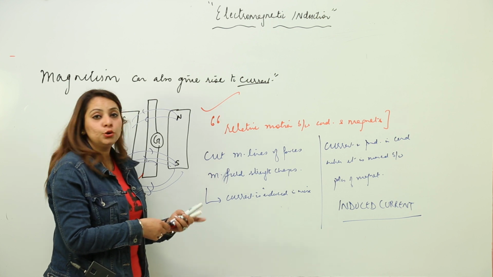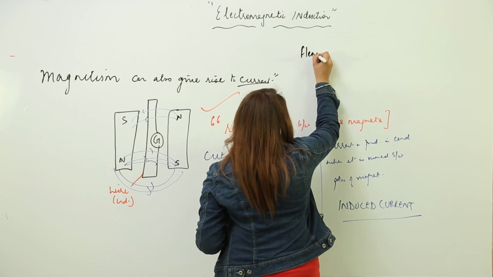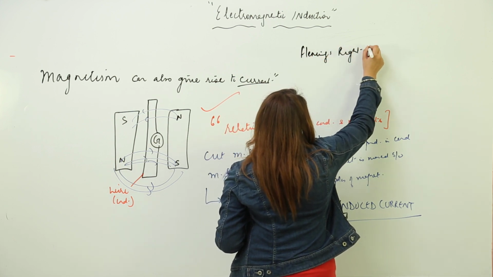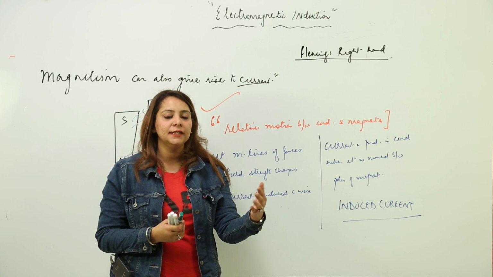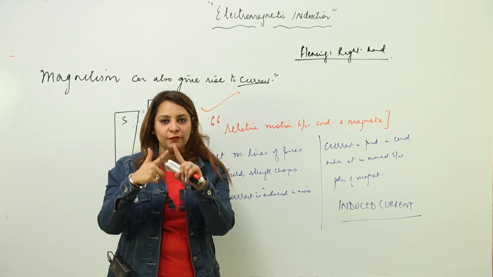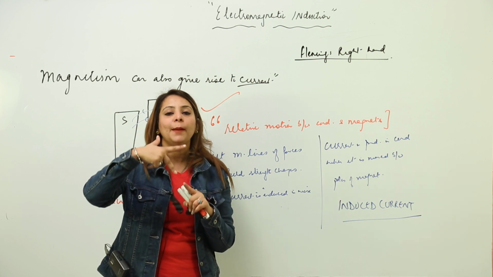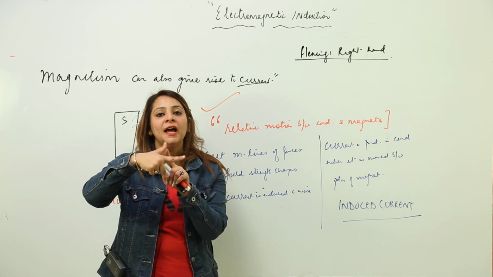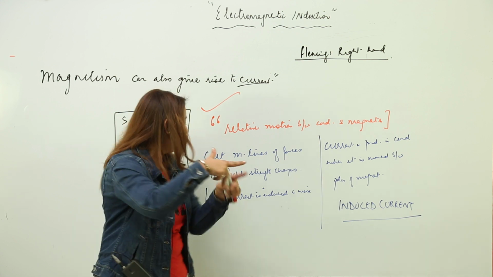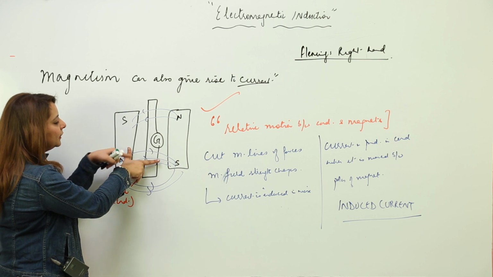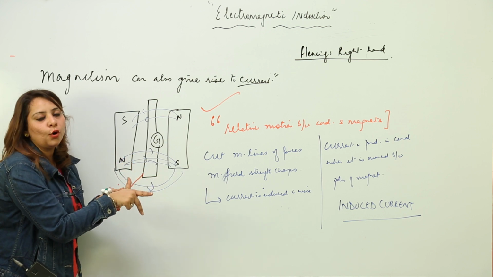If you need to know the direction of the induced current, then we follow a rule, that is Fleming's right hand rule. This rule states, like this is my right hand. I am going to stretch my forefinger, center finger and thumb mutually perpendicular to each other, like this. As you can see, this is the magnetic field, this is the direction of current, and this is the direction of the force or motion.